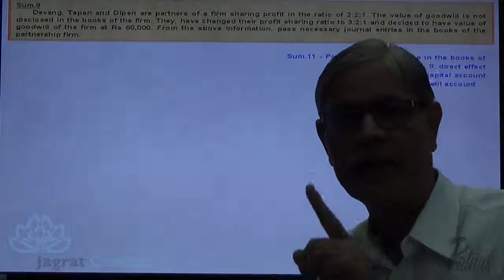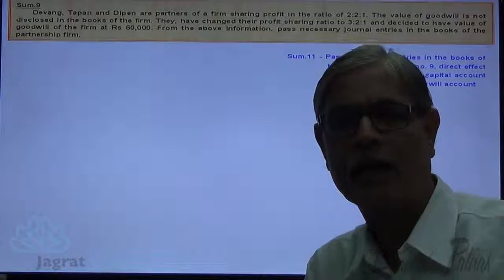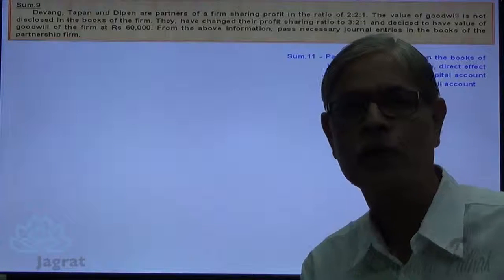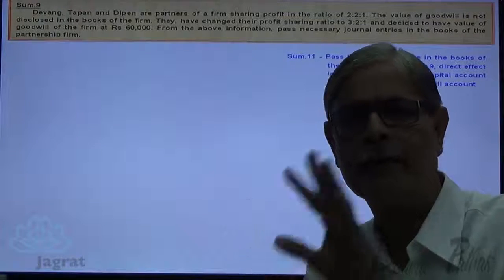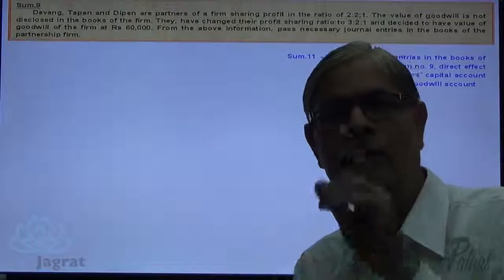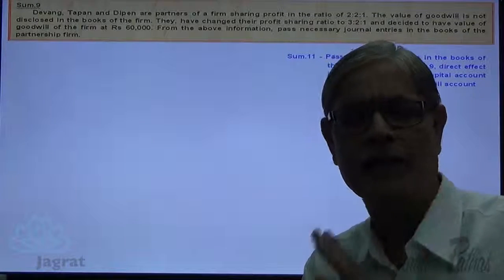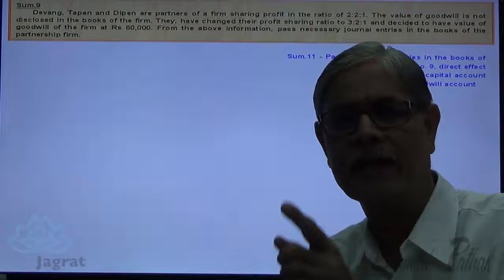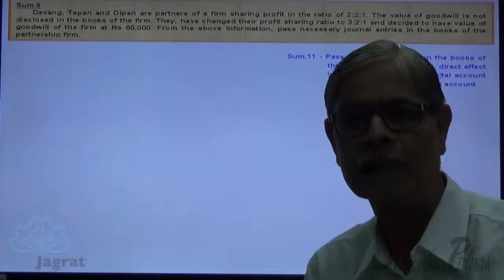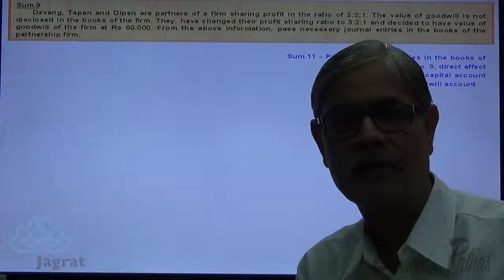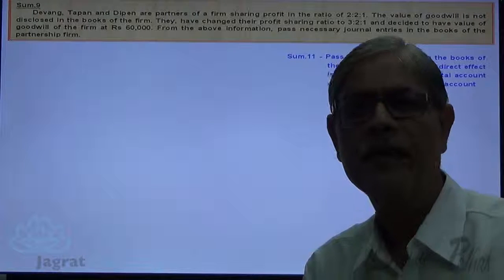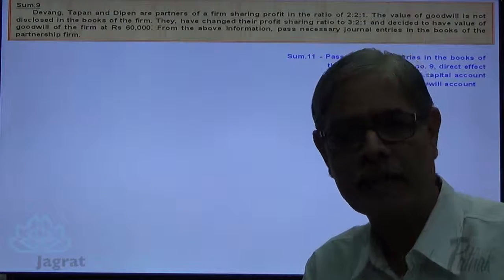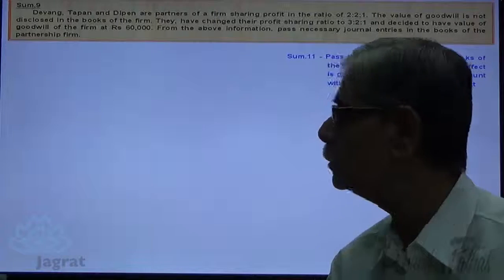So accounting effect is to be given directly to the capital account and without giving any effect on goodwill account. So goodwill account should not be debited, goodwill account should not be credited. That we have done in sum number 9 and sum number 10. But for the sum number 9, if you are asked to give adjustment entry directly to the capital accounts of the partners, how can we work it out straightway? For that, we are required to find out share gained and share sacrificed by a partner. Just observe.